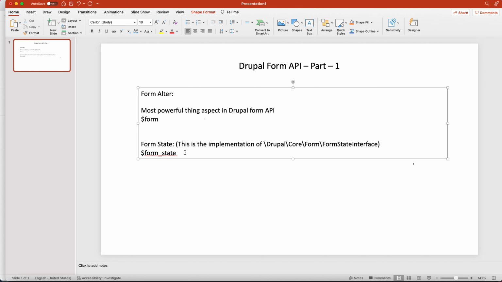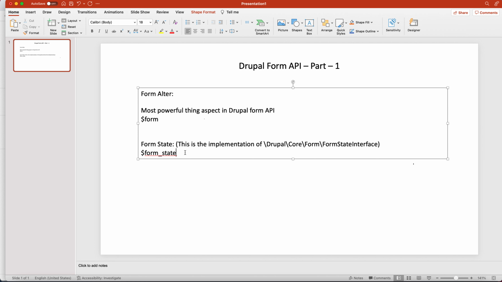There are a couple of examples where we can use form state. Just assume we can check if your form has been submitted and the process has been completed. We can check if some error is coming or something happened in the form. We can check what in the form changed when the submission process completed. This is one example. Again, we can retrieve the value of the submitted form during validation or submit handling.